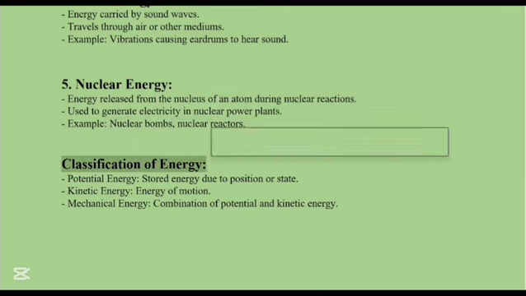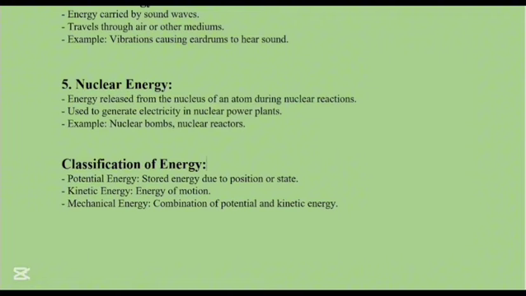Now, the classification of energy. We have three types of energy: potential energy, kinetic energy, and mechanical energy. Potential energy is the stored energy due to a position or a state. Kinetic energy is the energy of motion, and mechanical energy is the combination of potential and kinetic energy.